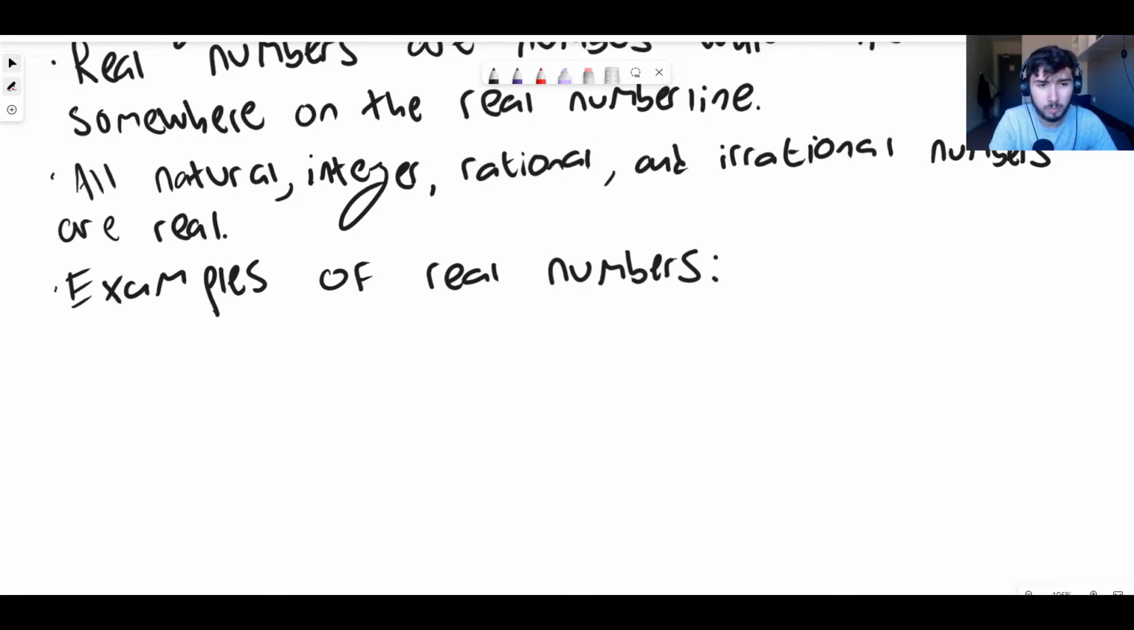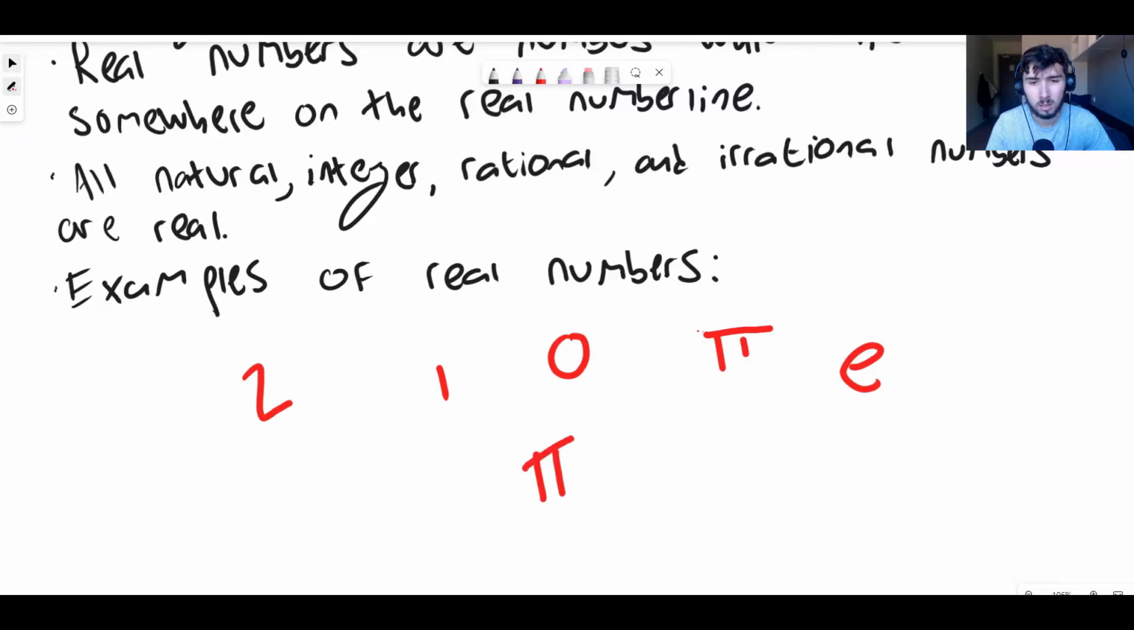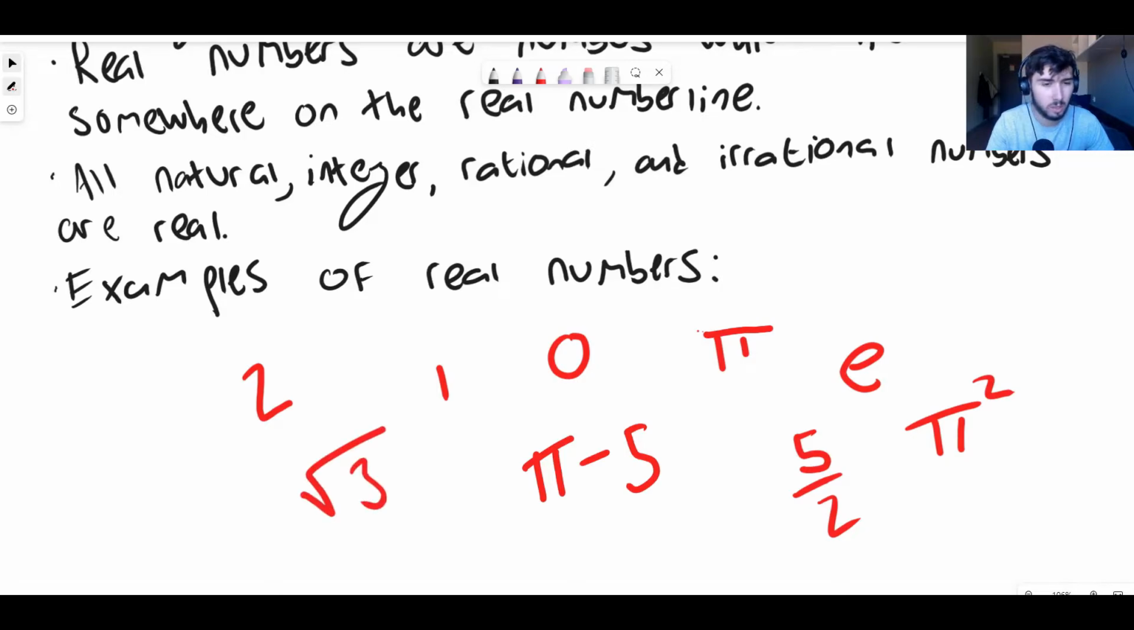An example of a real number: 2. 2 is a real number. 1. 1 is a real number. 0. Pi. Pi, of course, is a real number. Pi minus 5. Why not? 5 over 2. Pi squared. Why not? Any number like this, we can say the square root of 3 minus 50. These are all real numbers. They're all numbers which would appear somewhere on a number line.